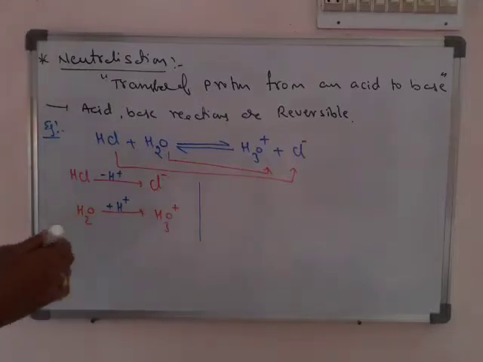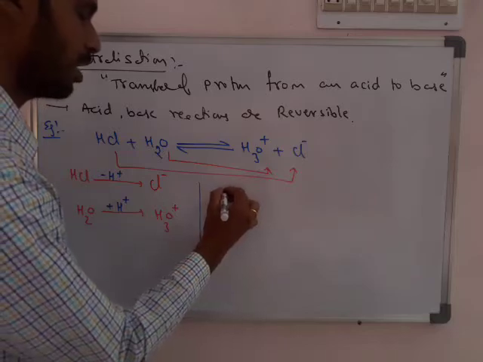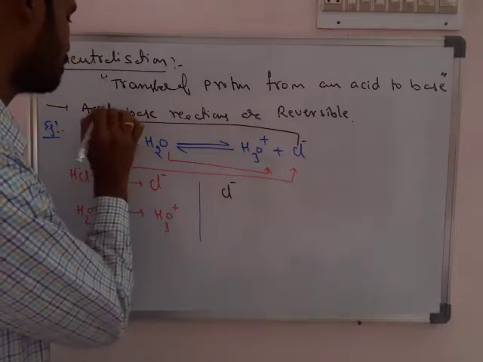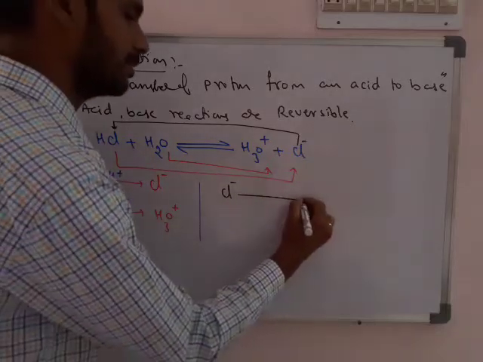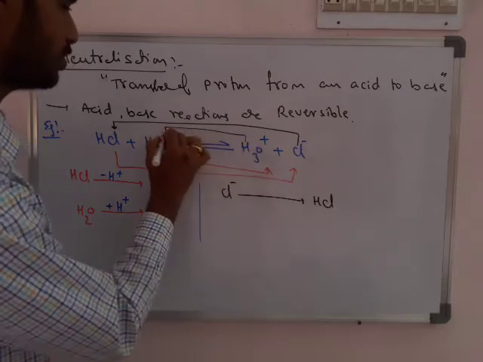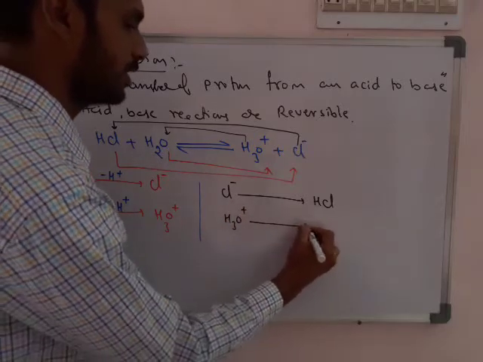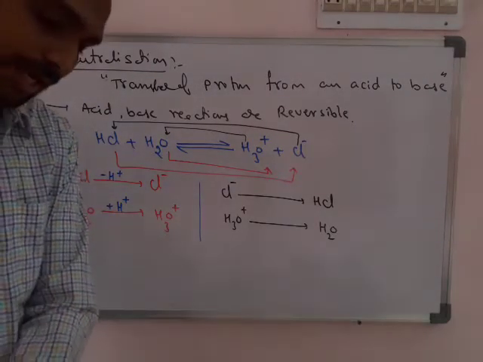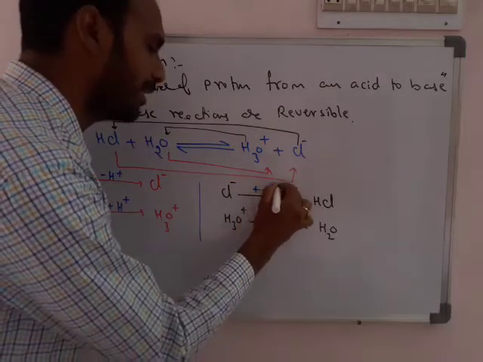Now simply take the reverse reaction. In the reverse reaction, Cl minus changed to HCl, and again in the same reverse reaction, H3O plus changed to H2O. Now Cl minus changed to HCl means it takes place by accepting one H plus.